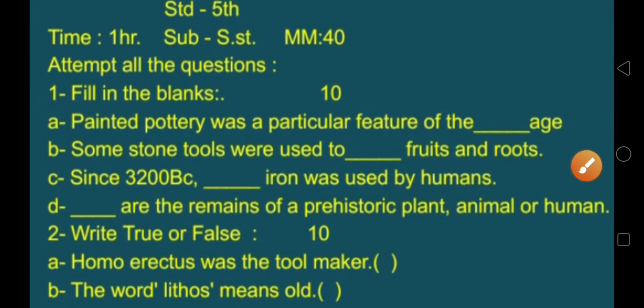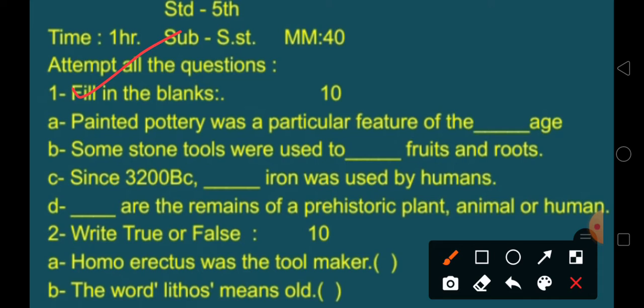Fill in the blanks. A. Painted pottery was a particular feature of the dash age. B. Some stone tools were used to dash fruits and roots. C. Since 3200 BC, dash iron was used by humans. D. Dash are the remains of a prehistoric plant, animal or human. These questions are of 10 marks.